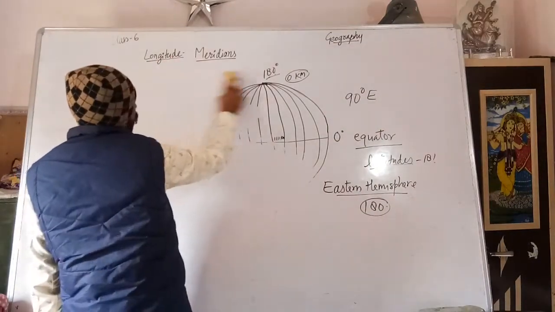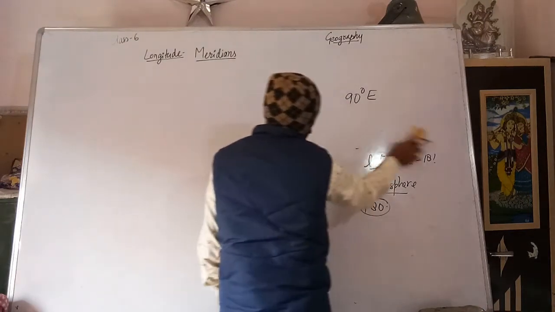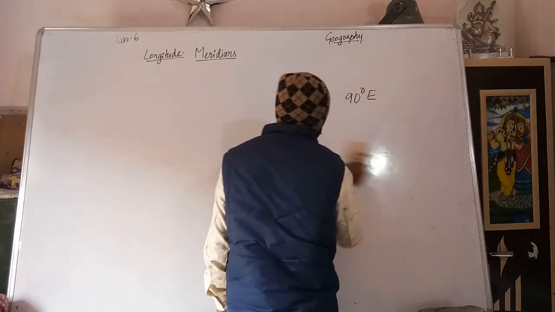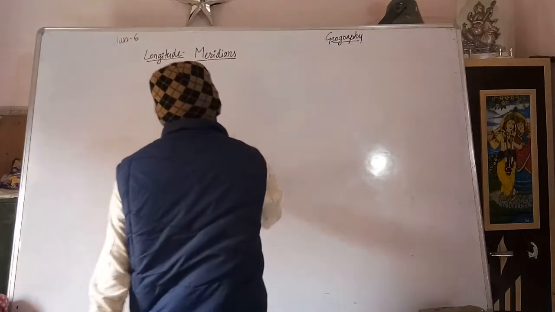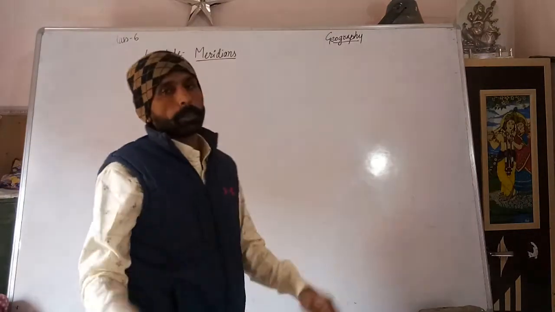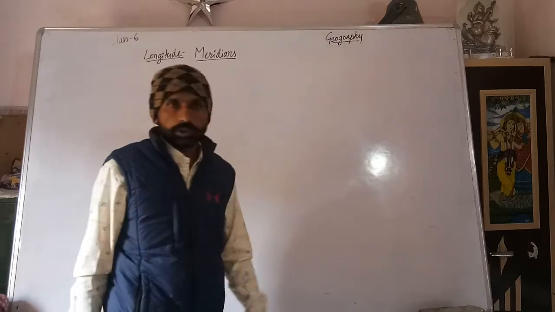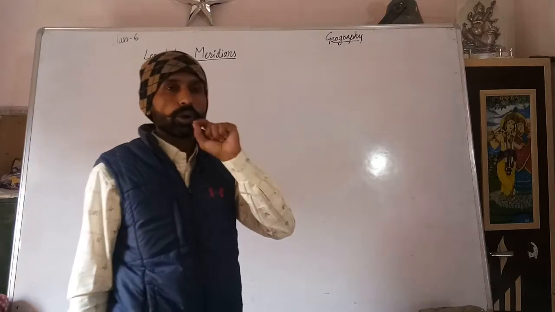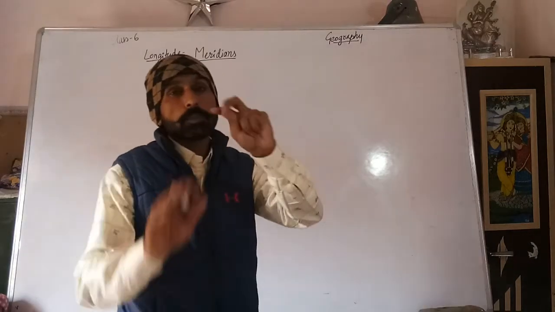Next, what is the work of longitudes on the earth? Why are these lines made? If we have to find out the time of any particular place, then we will see the longitudes. Longitude will help us to find out the time of any particular place.